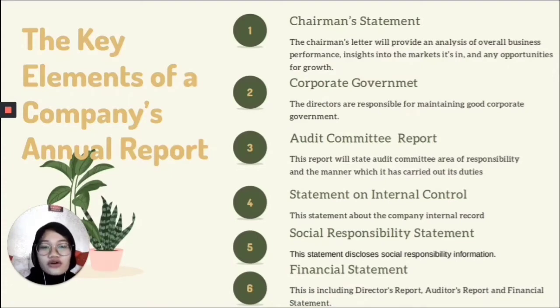Fourth is the statement on internal control. This statement is about the company's internal record. Fifth is the social responsibility statement. This statement discloses social responsibility information of the company. The sixth is the financial statement. This includes the directors' report, auditor's report, and financial statement. So that's all the key elements of company annual reports.